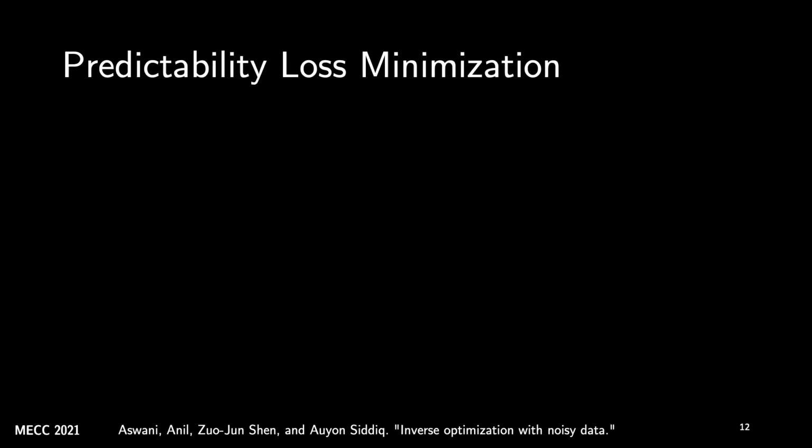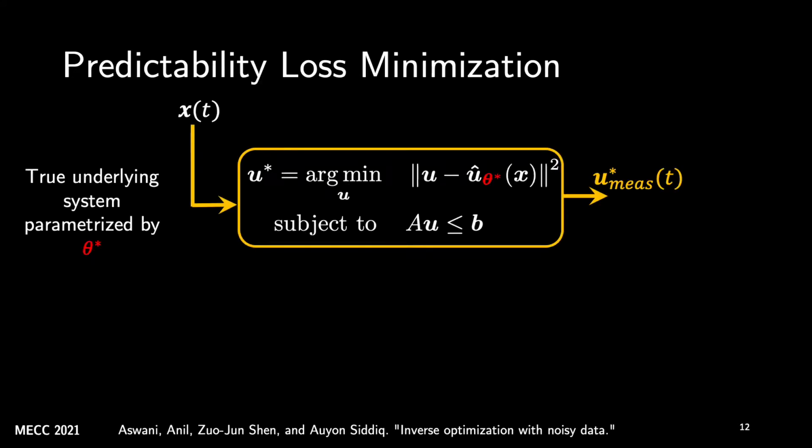So the idea here is as follows. Remember that we have the true underlying system in the ego robot that generates the controls u star in response to the positions x of the ego robot and other robots, and it depends on the parameter theta star, which the observer wishes to infer. Now, the observer can watch and measure these controls at every time step, and we call these controls